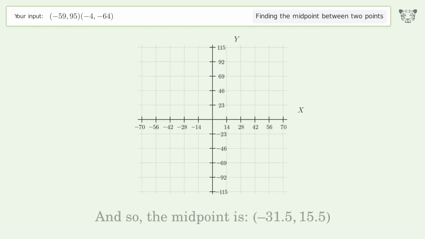And so, the midpoint is negative 31.5, 15.5.